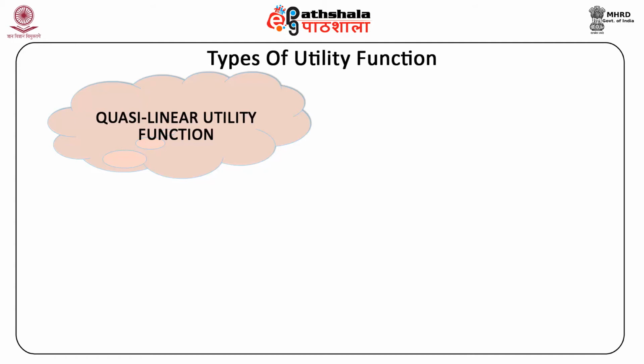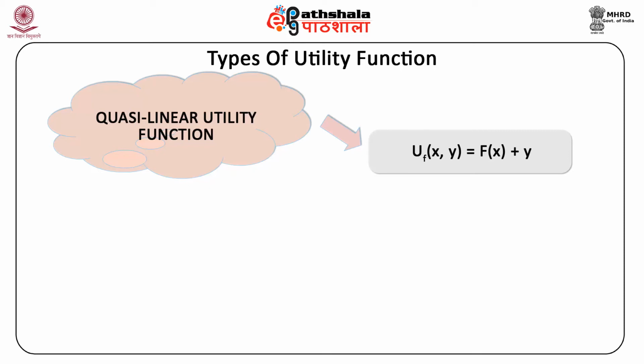Second type of utility function is the quasi-linear utility function. A quasi-linear utility function has the following functional form, that is UF of x, y is equal to F of x plus y, where F of x is some non-linear function of x.